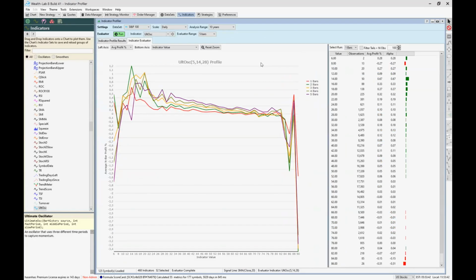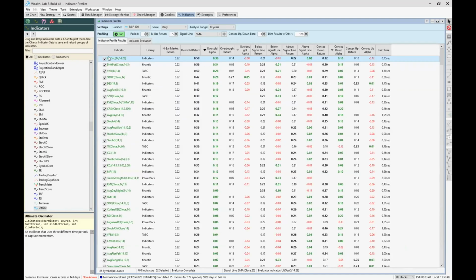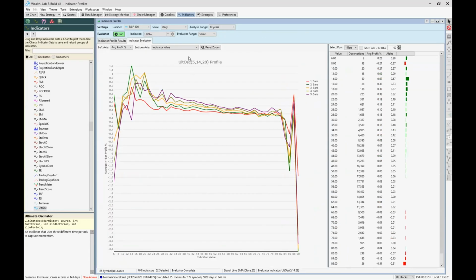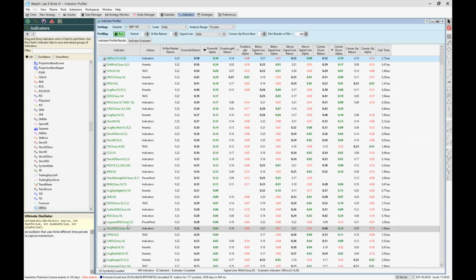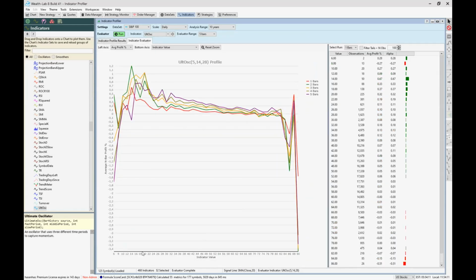So what we are seeing here now, this is when I would like to analyze one of the indicators. I have done this with the ultimate oscillator right now. And what you can see here, the bottom axis is the indicator value. So that's the first approach to an indicator. If you don't know the indicator, because there are so many indicators, you can't know every indicator. So let's say I have no idea what the ultimate oscillator is doing. The first thing I can look at here is the indicator value, which could be between maybe 0 to 100, but in fact between 6 and 90.